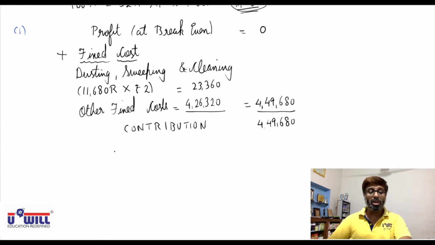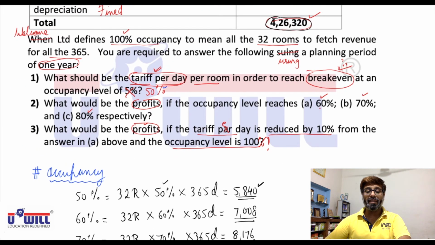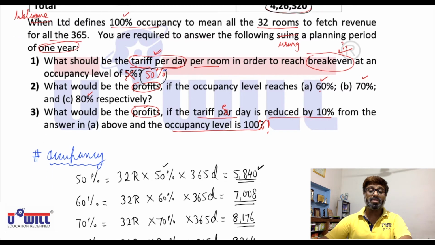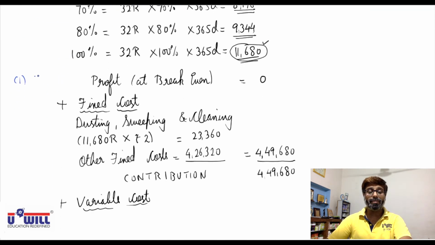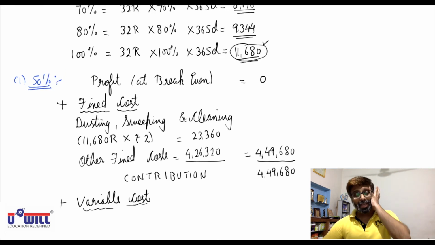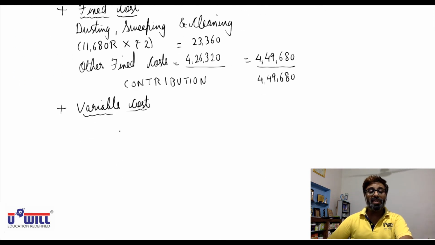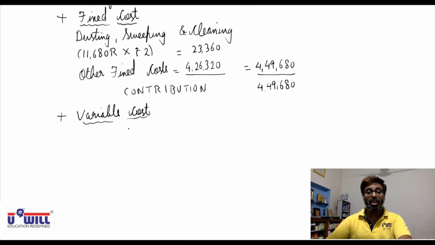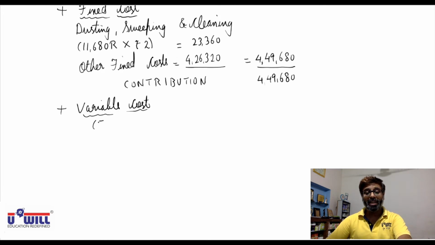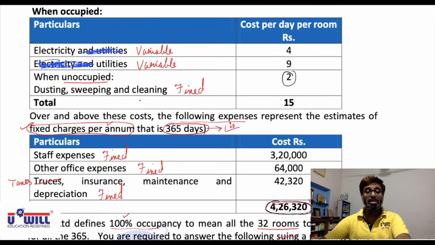Now further, if you go reverse, you will add variable cost. Right now, in question 1, we are working at 50% occupancy. Variable cost will definitely depend on occupancy, because the more people come to the hotel, the more variable cost, the fewer people come to the hotel, the less variable cost. So at 50% occupancy, 5,840 rooms going on rent, multiplied by, what is the variable cost?